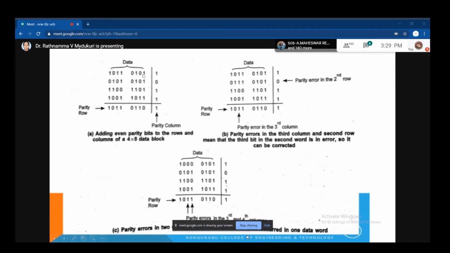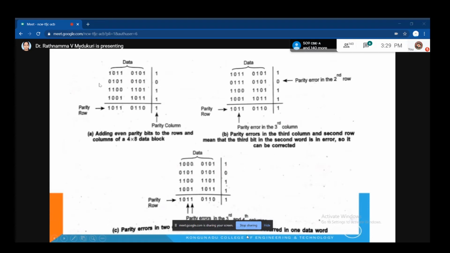Okay, so these 8 bits are divided into two parts, 4 and 4. We are just showing them with some gap here, don't get confused. Like this, how many codes are we sending here? 1 2 3 4. Is it right? 4 codes of size 8 bits. So we call it a 4 by 8 data block. This forms one data block.